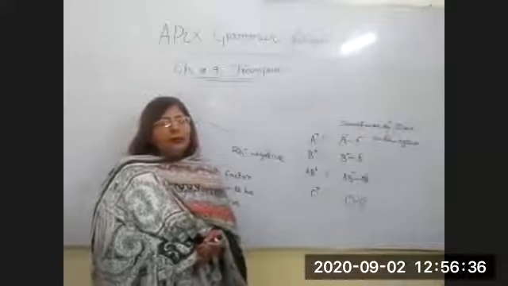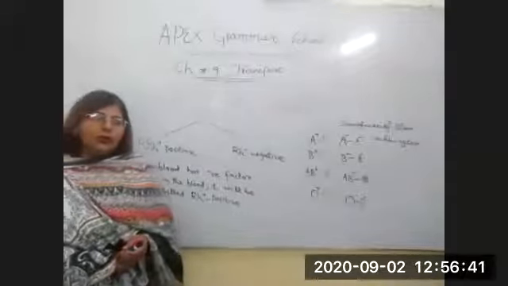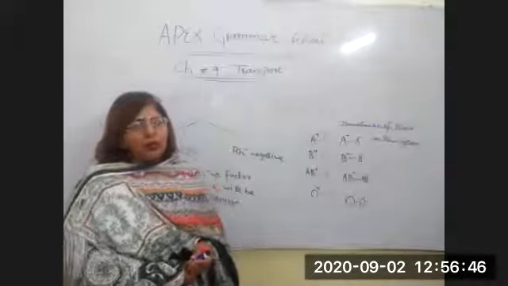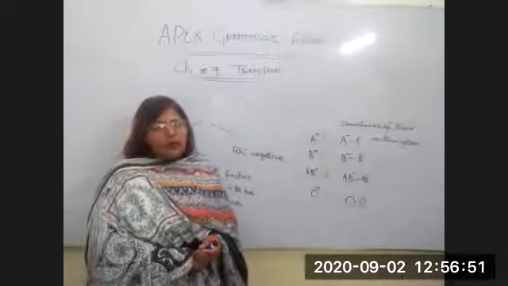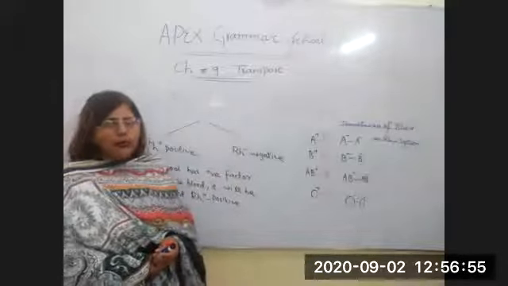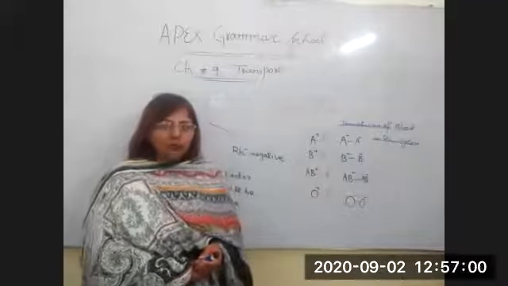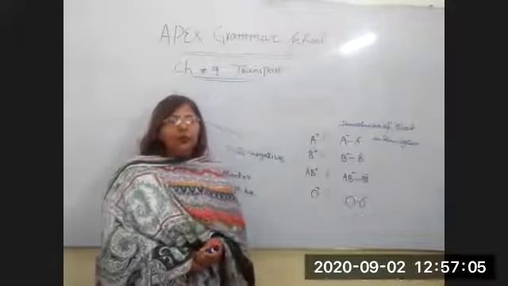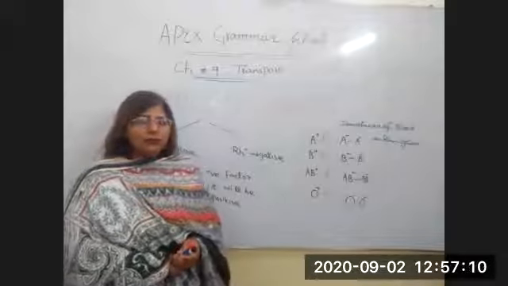Then we discussed the blood cells. We have three types of blood cells inside our body. First are called red blood cells, second are called leukocytes or white blood cells, and third are called platelets. Red blood cells have a special chemical called hemoglobin, which gives oxygen to all parts of our body. White blood cells attack against germs. Platelets are not considered cells. Actually, these are fragments of the bone marrow cells.